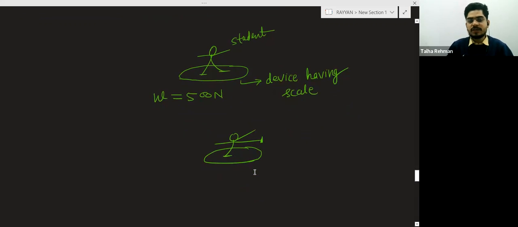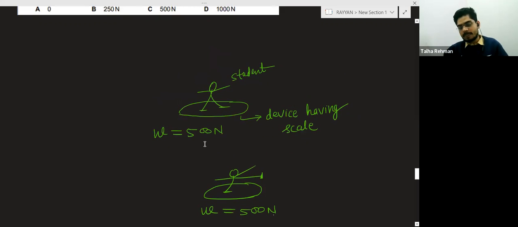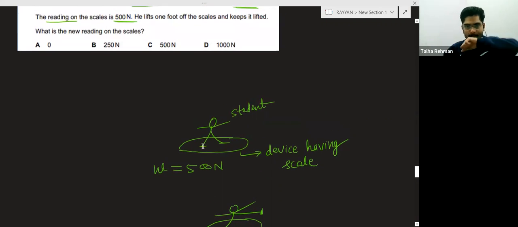No, there will be no change. So in this case also the weight will be 500 Newton. Why? Because weight is the gravitational force acting on the boy due to earth, and that will not change. So the answer will be C in this case.